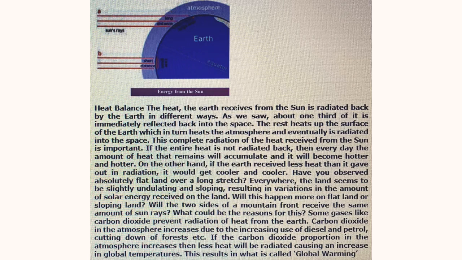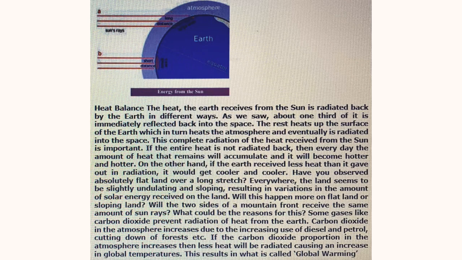If the entire heat is not radiated back, then every day the amount of heat that remains will accumulate and it will become hotter and hotter. In other words, if the earth received less heat than it gave out in radiation, it would get cooler and cooler. And this is called global warming.